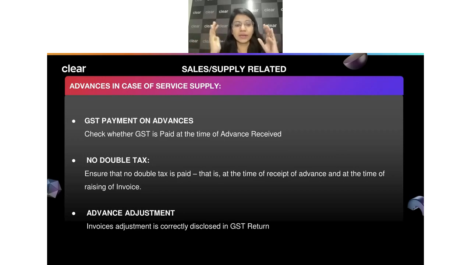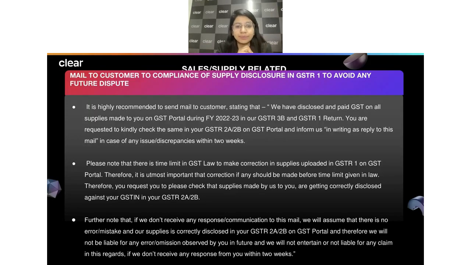So if that's the case, then again make sure that the advance adjustment in respect of every advance on which you have already paid taxes is done or not, right? So this is another important point which we should keep in our mind. Now, from the purchase perspective, we will anyhow be talking in detail about the ITC reversal, the ineligible, the reverse charge. So we are going to talk about all of this.